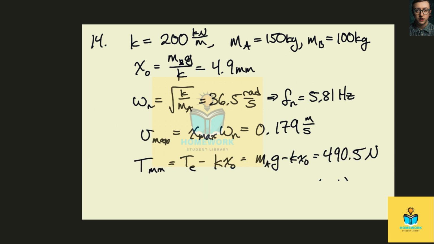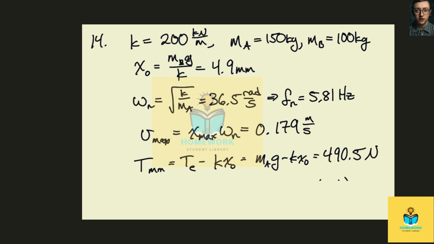The minimum tension is the tension in the cable at equilibrium minus the tension at the peak motion of the electromagnet.